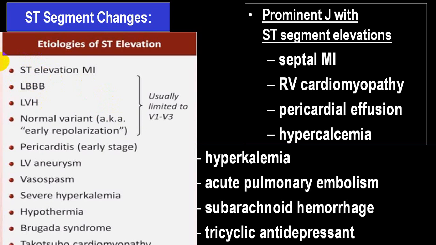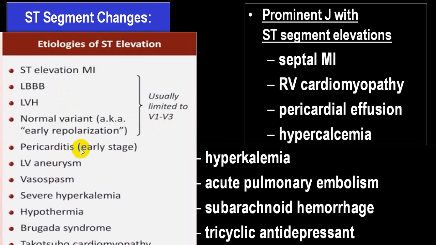In LVH also you can have ST elevation a good number of times in V1, V2, V3, and in early repolarization you can have ST elevation with upward concavity in V1, V2, V3.